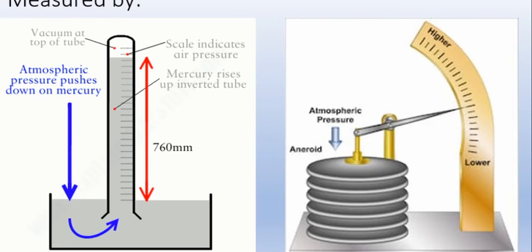Okay, you can see the vacuum at the top of the tube. Atmospheric pressure pushes down on the mercury, the scale indicates air pressure, and the mercury rises up the inverted tube. Okay.